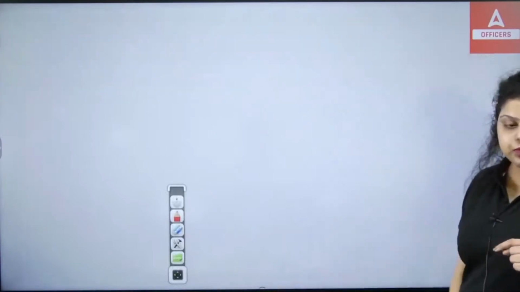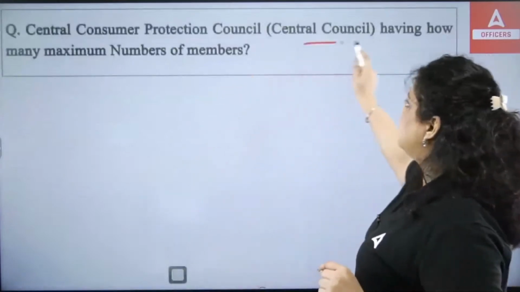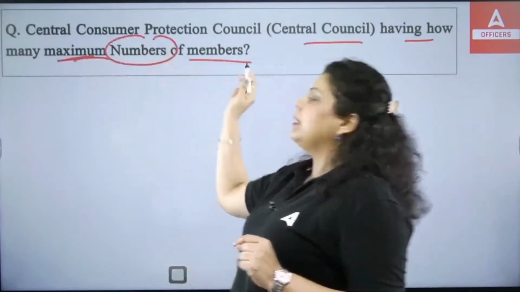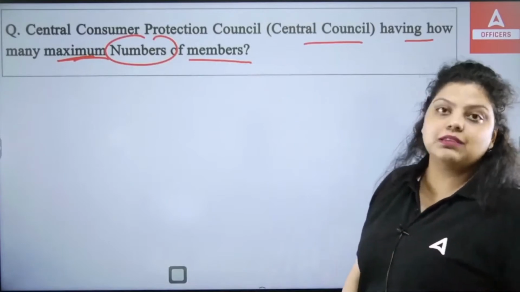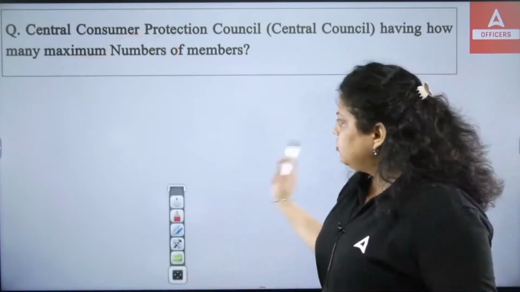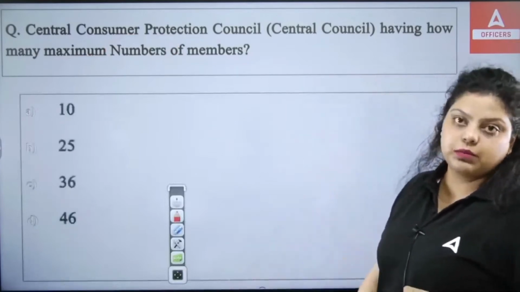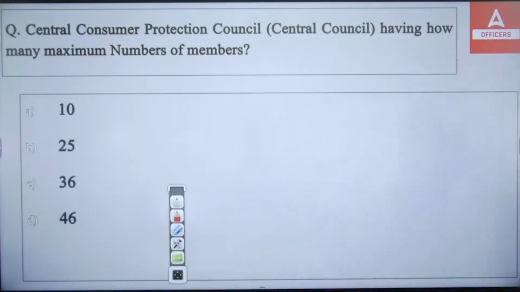Okay, next question. The next question is talking about the Central Consumer Protection Council, that is the Central Council, having how many maximum members? So it has 10 members, 25 members, 36 members, 46 members. How many members should be there?